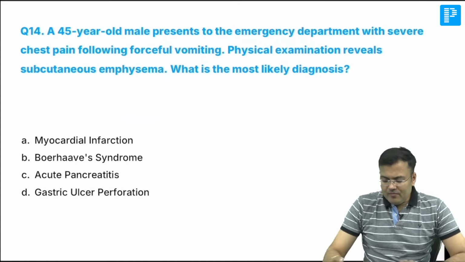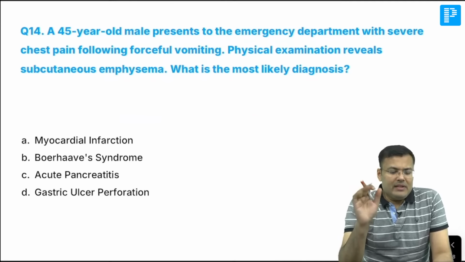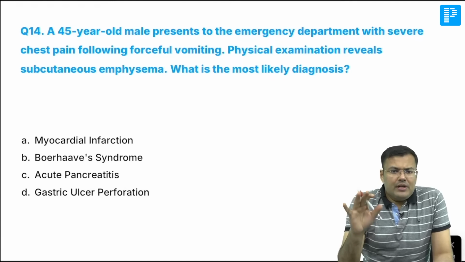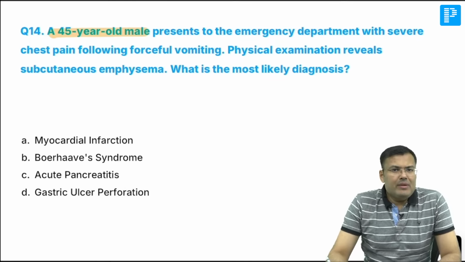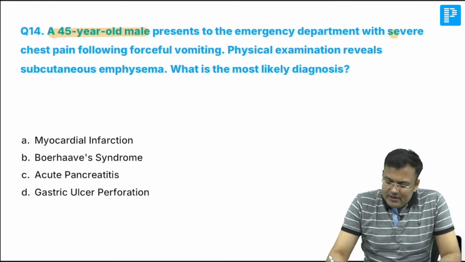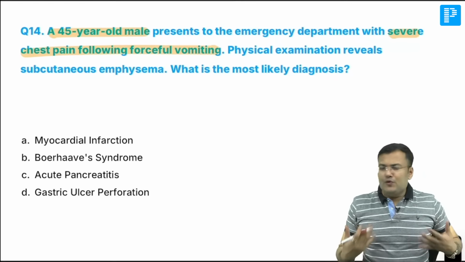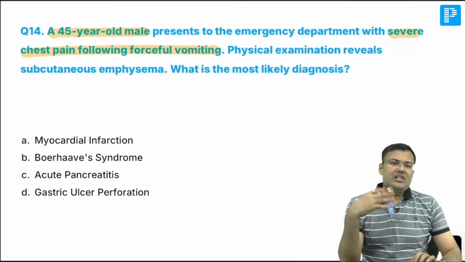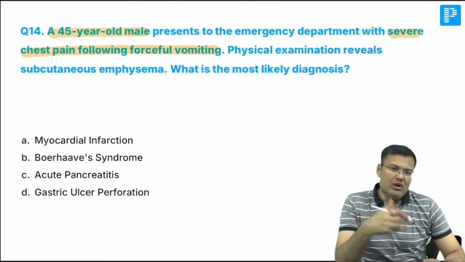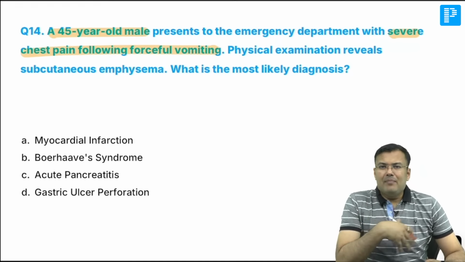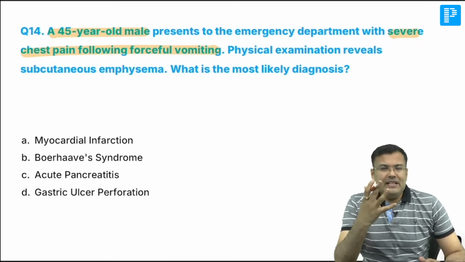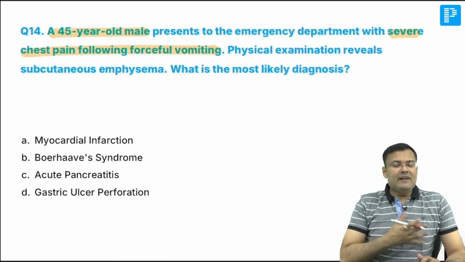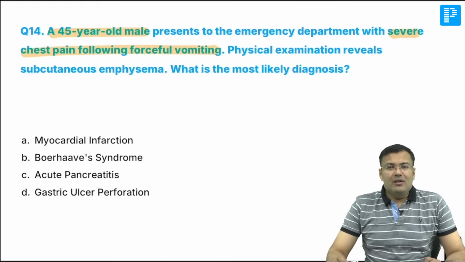Okay. Next question. Very easy. Read it and tell me the correct answer. 45 years old male. Can you see this? Presents to emergency department with severe chest pain following forceful vomiting. So any patient after forceful vomiting is having severe pain. Patient is having hematemesis. Understand, either it is Boerhaave, and if hematemesis is there, painless, it is Mallory-Weiss. And if there is pain, cervical subcutaneous emphysema, yes, this is Boerhaave.